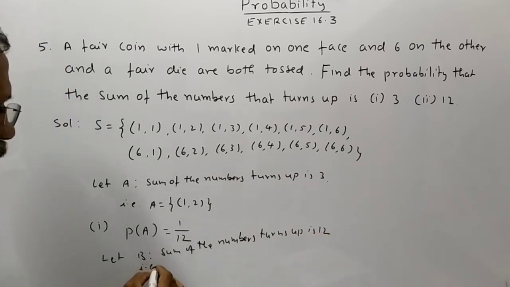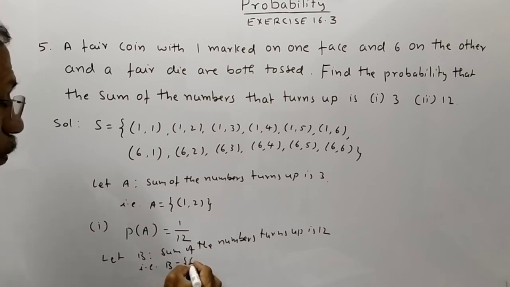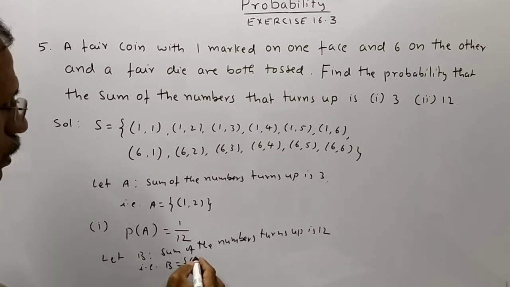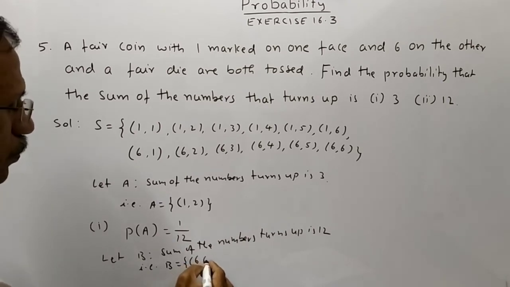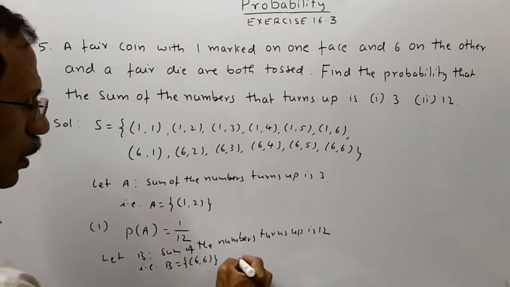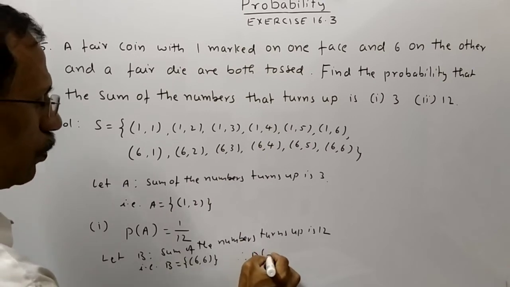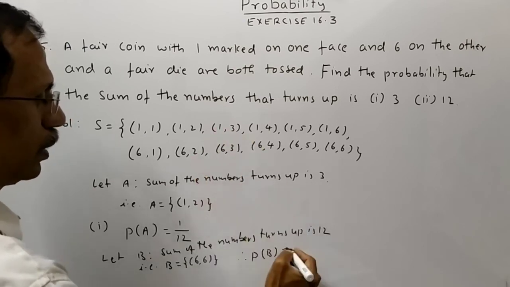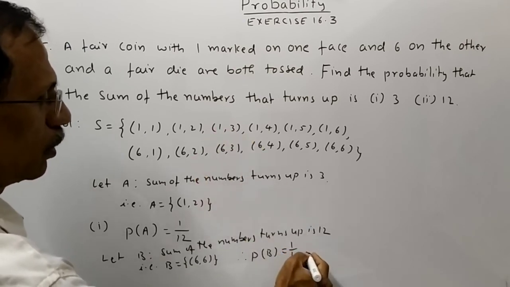That is, B is equal to the set with ordered pair of elements 6, 6. Therefore, probability of B is equal to again 1 by 12.